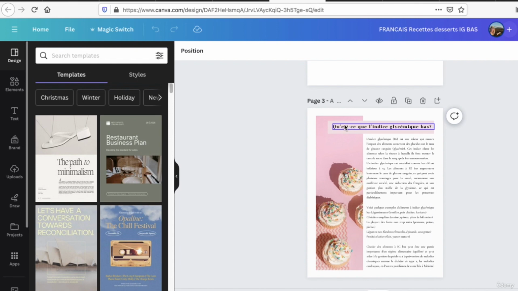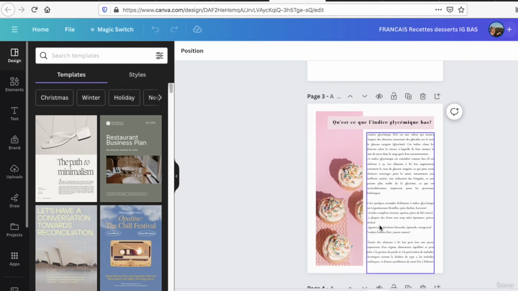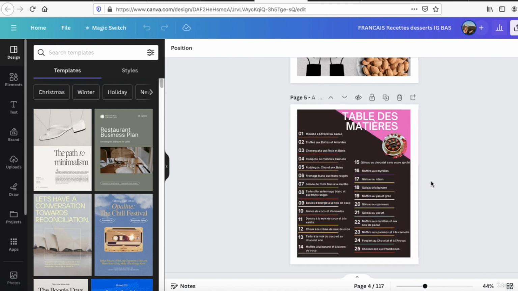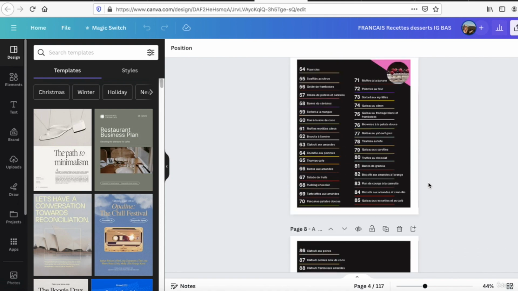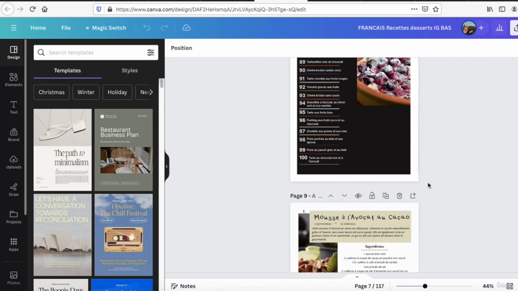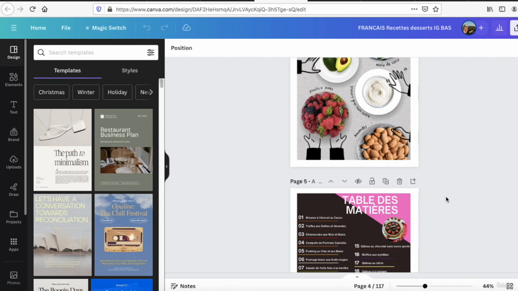So I will keep translating this book in French, and I will see you in a few hours when I have finished it. So I have translated all the book in French, and I will publish it on Amazon with you. So I see you in the next session for the publishing part of this book on the French marketplace.